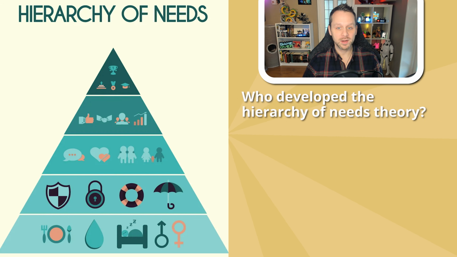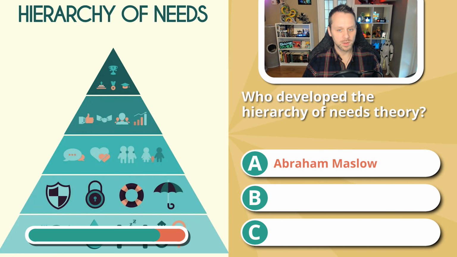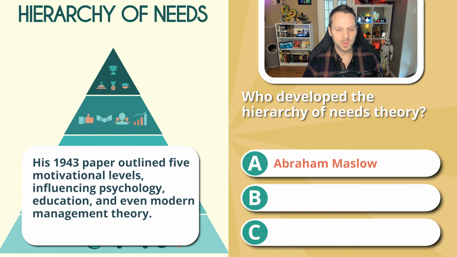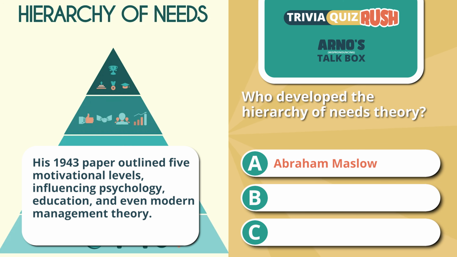3, who developed the hierarchy of needs theory? Was it Maslow, Freud or Pavlov? And correct with Abraham Maslow. His 1943 paper outlined 5 motivational levels, influencing psychology, education and even modern management theory.